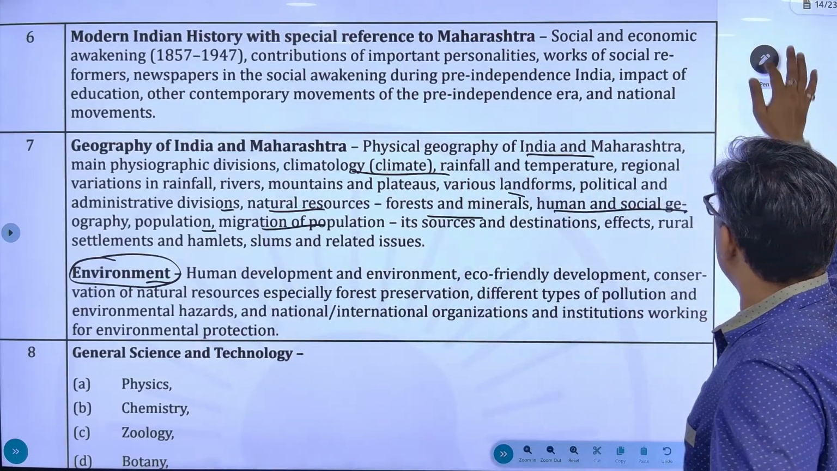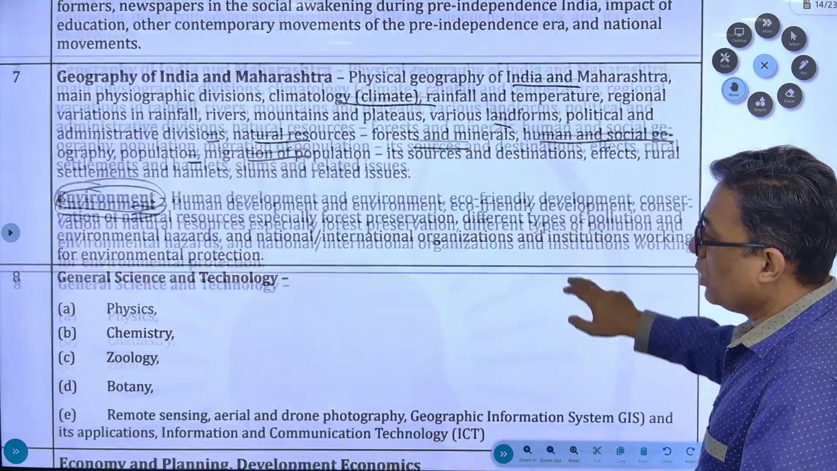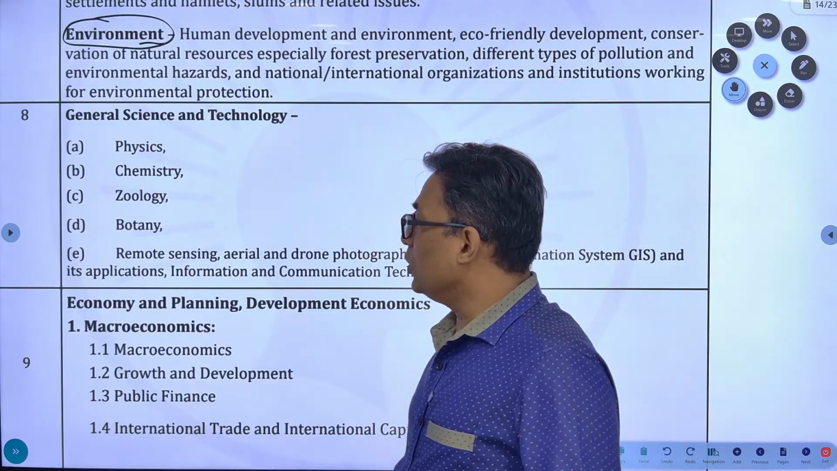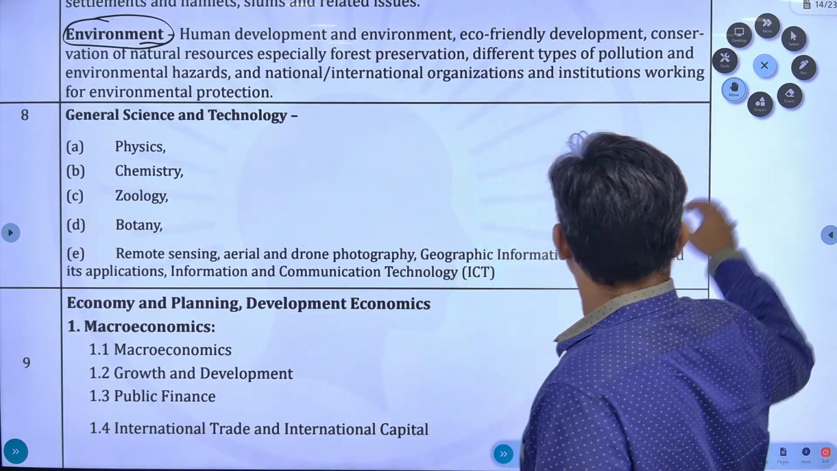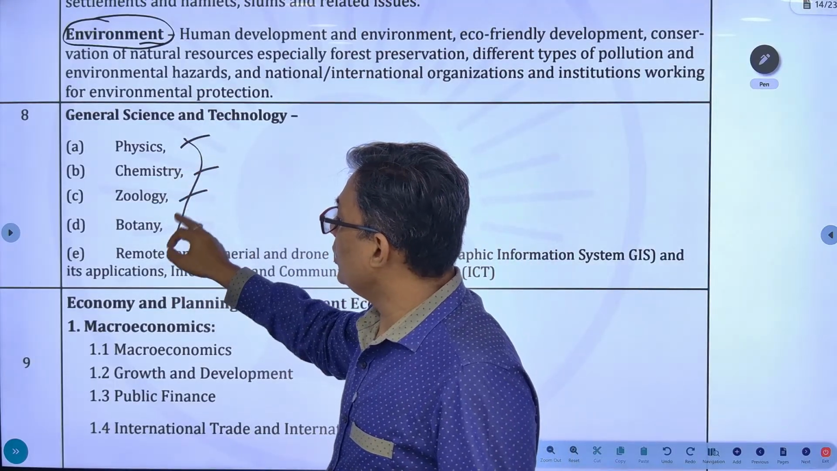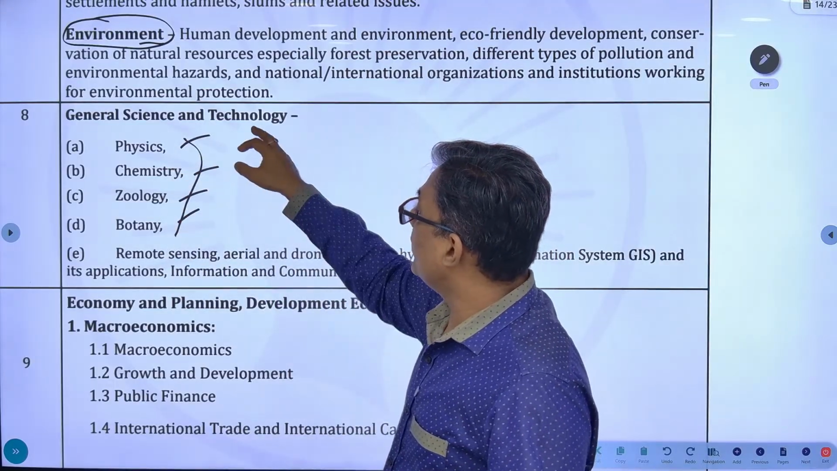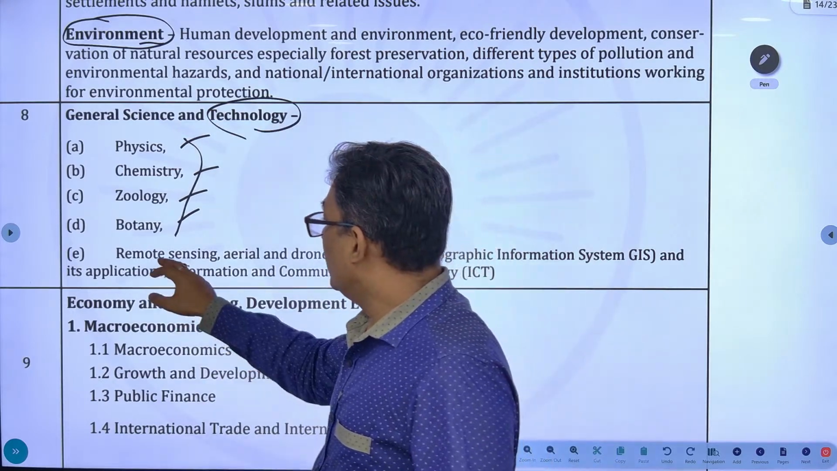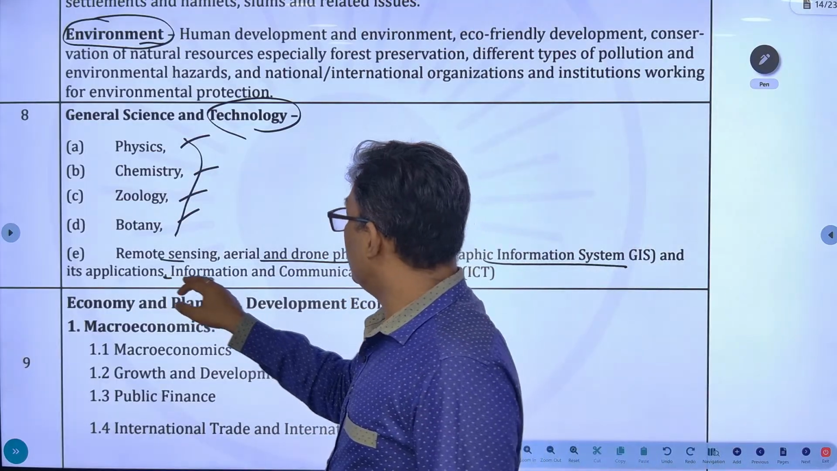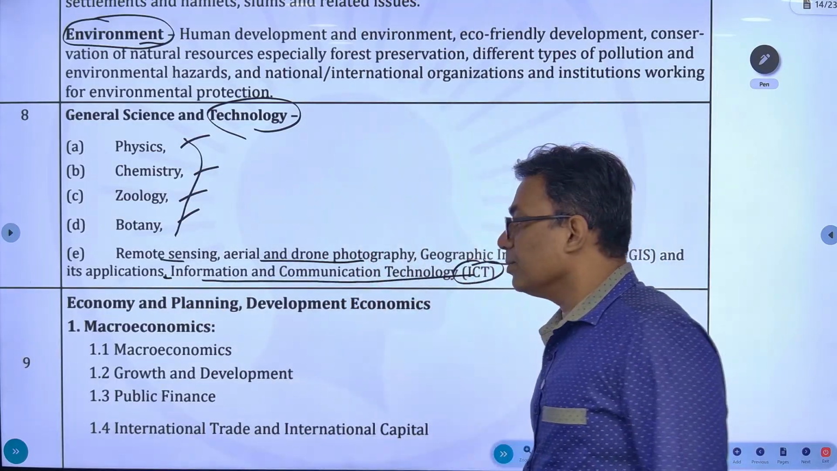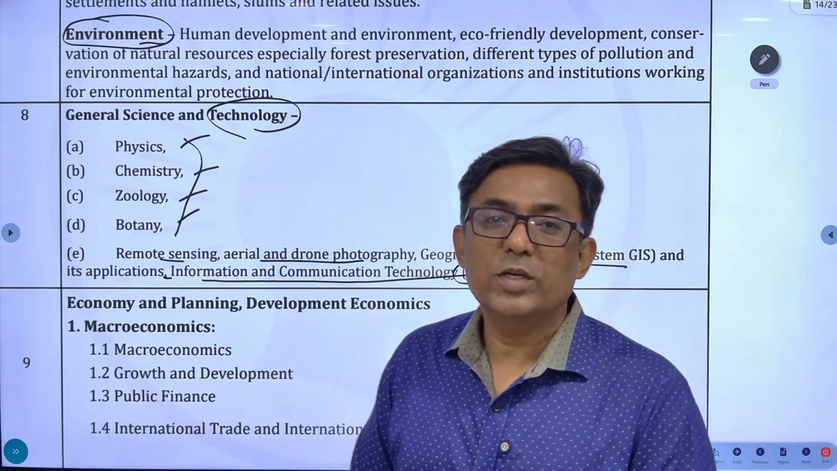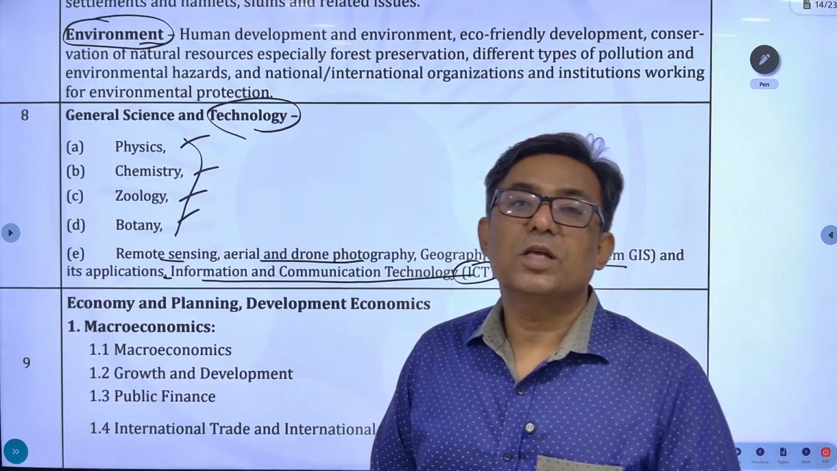Next topic, which is there for prelims as well as mains, general science and technology. So what do you have over here? The same thing you had for prelims. These four aspects you had for prelims: physics, chemistry, botany, zoology. The addition is with respect to technology over here: remote sensing, aerial and drone photography, geographic information system and its applications, information and communication technology, ICT. So they have included the technology aspect, but only with respect to three topics. One is remote sensing, one is GIS, and one is ICT.